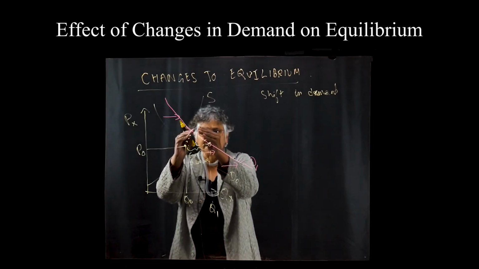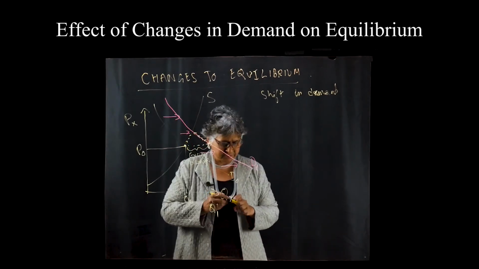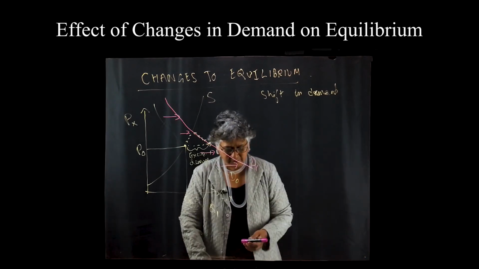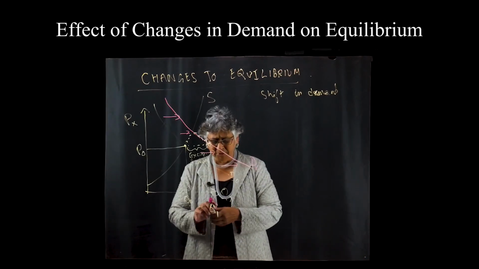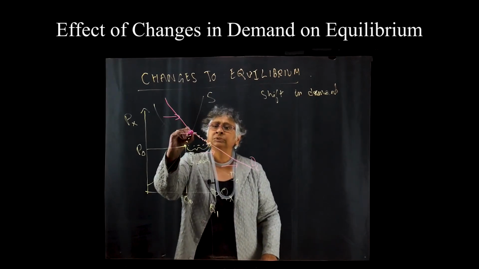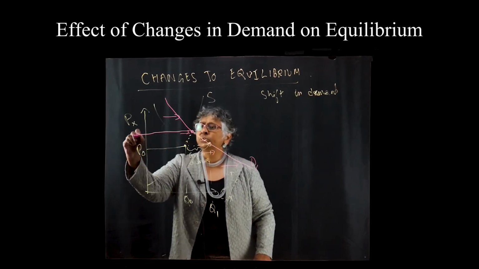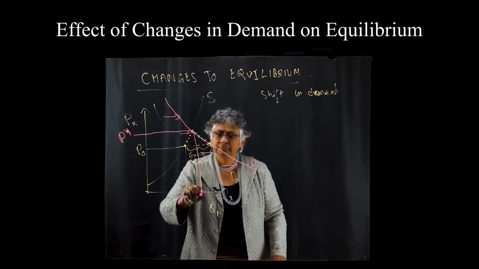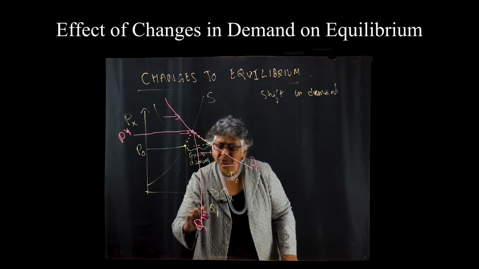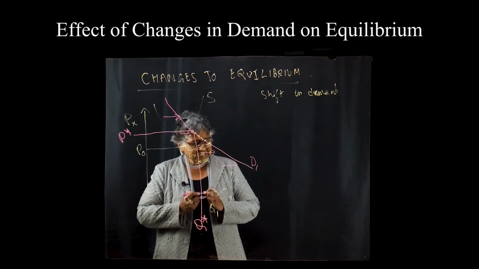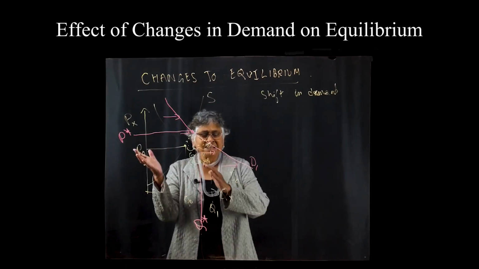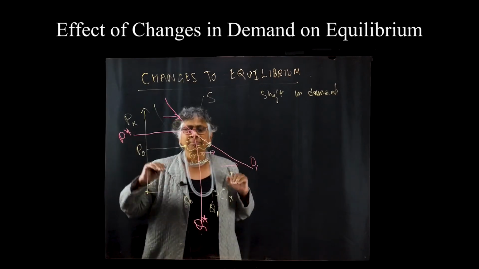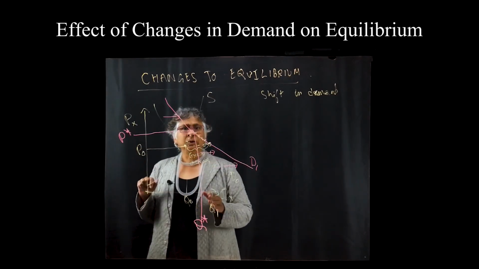And the excess demand slowly disappears until we reach this new equilibrium point right here, which I'm going to call P star and Q star.